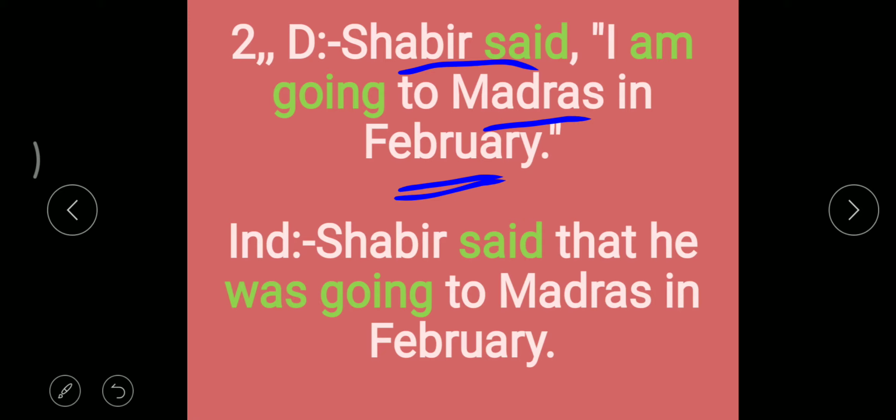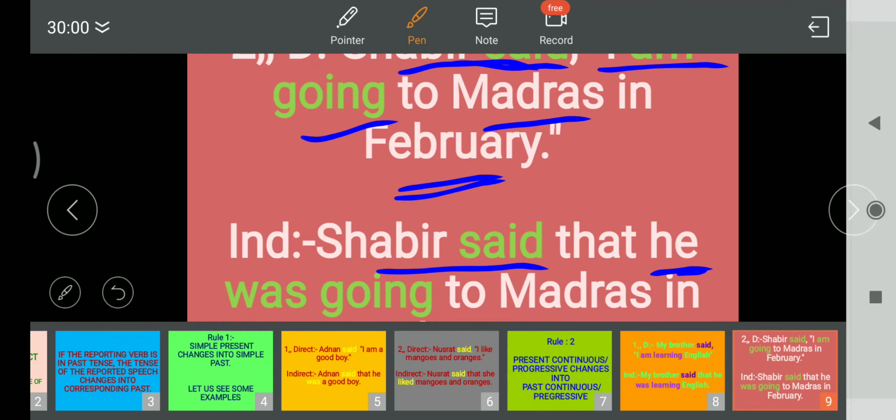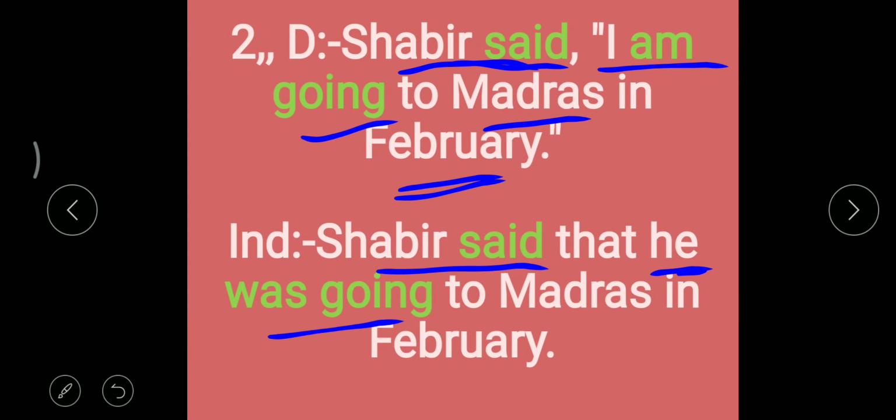Now Shabir said, past tense, so the reporting verb is in past tense. "I am going" is the present continuous tense. Now it will change into past continuous tense. We'll write it like this: Shabir said that he was going to Madras in February. So in place of "am going," we wrote "was going," so past tense.